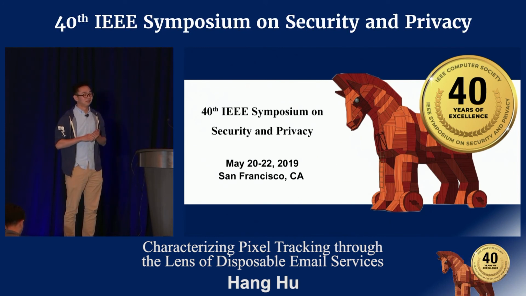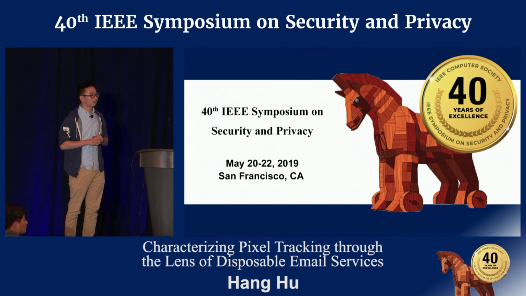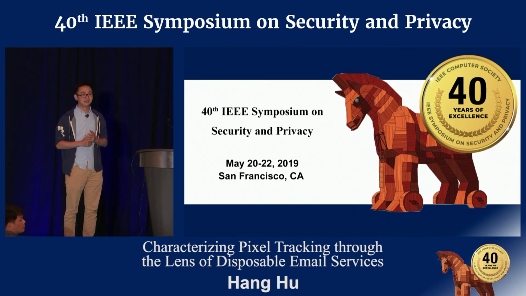I have one last question. You only focused on these 1-by-1 pixels, but what prevents someone from tracking with a larger image that's part of maybe the logo or something else? We have another standard to look for the identifier of the receiver. If we can find the identifier of the receiver, then we also consider it as tracking. Okay. We have time for some more questions.